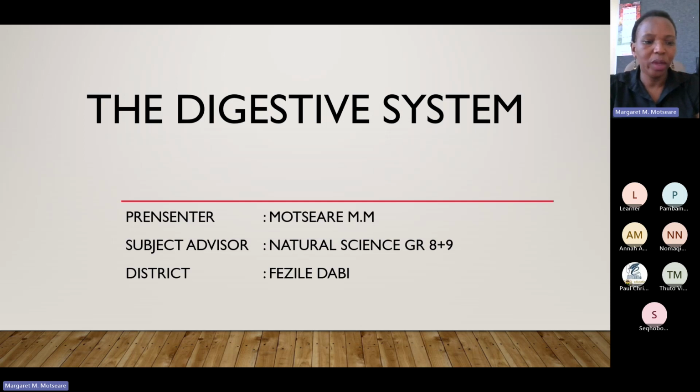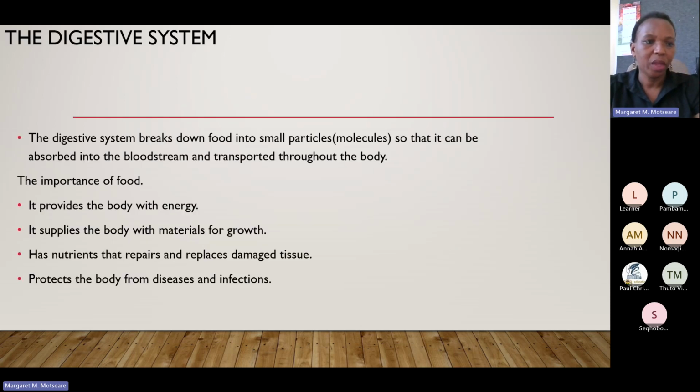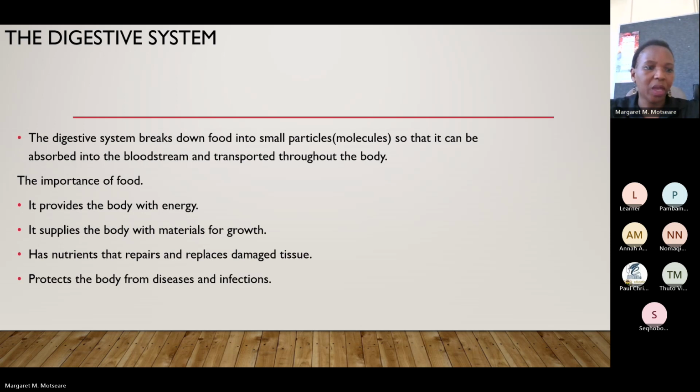Today's topic is going to be about the digestive system. And before we go into the digestive system, let us find out what is a system. A system is a set of things that are working together in order to perform a certain function. The digestive system breaks down food into small particles or molecules so that it can be absorbed into the bloodstream and transported through the body. When we talk about a system, we are talking about a set of things or organs that are working together in order to perform a certain function.